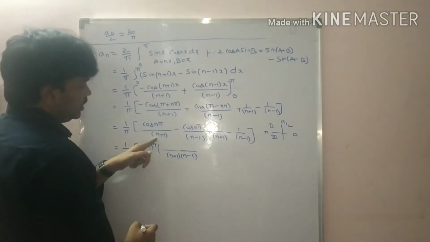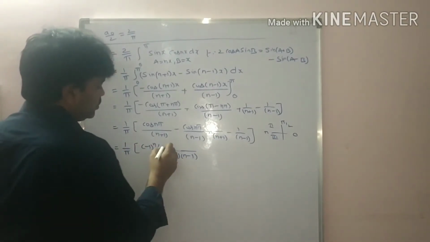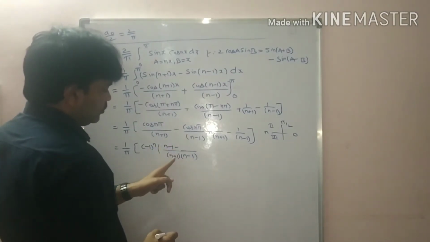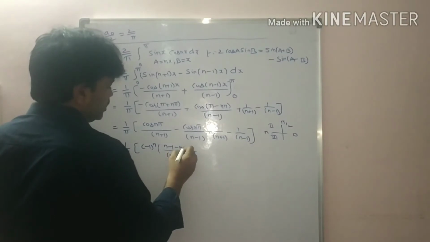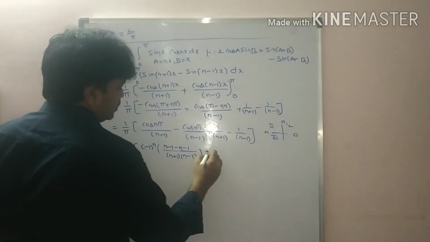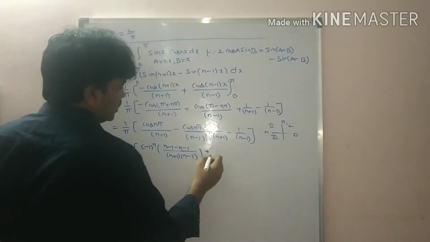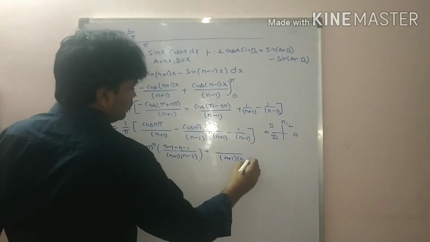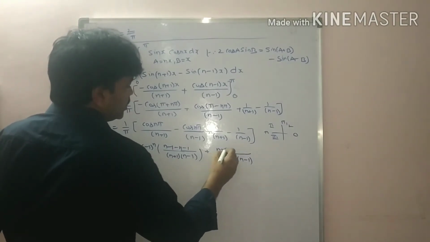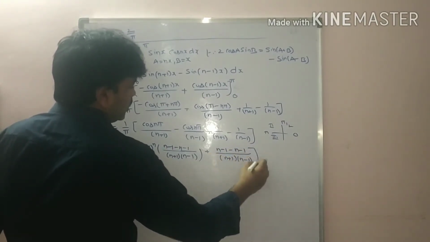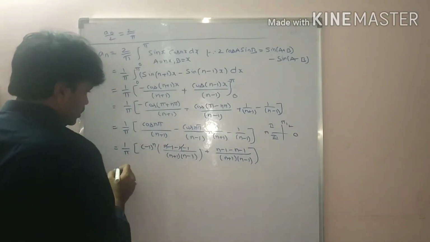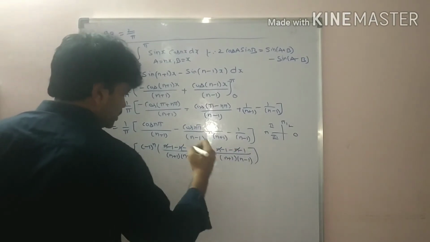So n plus 1 here, n plus 1, n minus 1 times here. So n minus 1, we have minus here, minus n minus 1, n minus 1. So n plus 1 times minus n minus 1 plus, same, then close here, plus. Here also LCM is n plus 1 into n minus 1. So here n minus 1, here minus n minus 1, bracket close. Here minus n plus n, cancel. Here also plus n minus n, cancel.